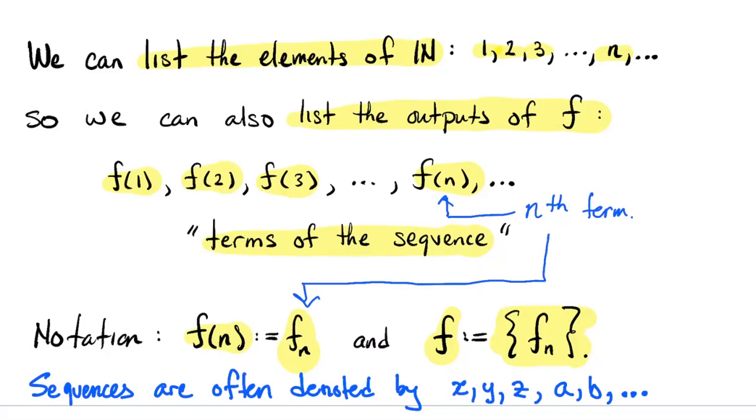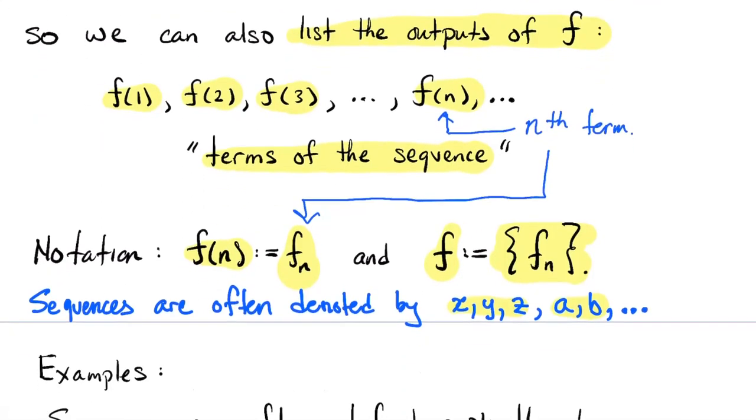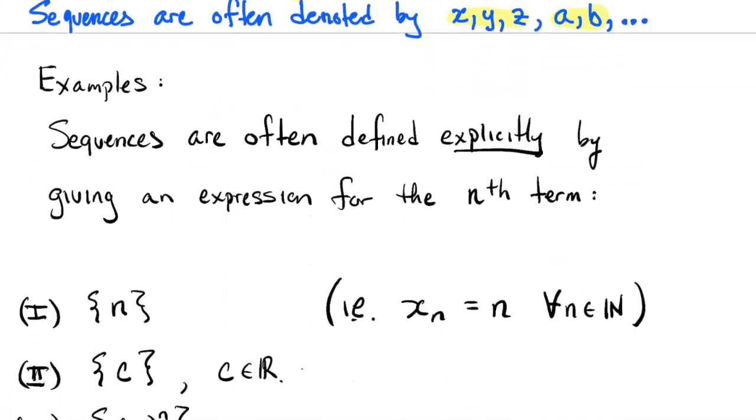Sequences are often denoted by, this isn't a mathematical rule of course, just a convention that's happened over time, lowercase Roman letters either at the tail end of the alphabet, like X, Y, and Z, or also at the beginning of the alphabet, A and B. Occasionally, the author likes to use S, phonetic for sequence as well. Of course, it doesn't matter what letter you use to denote the function, but just as a notational comment there. Let's look at some examples.